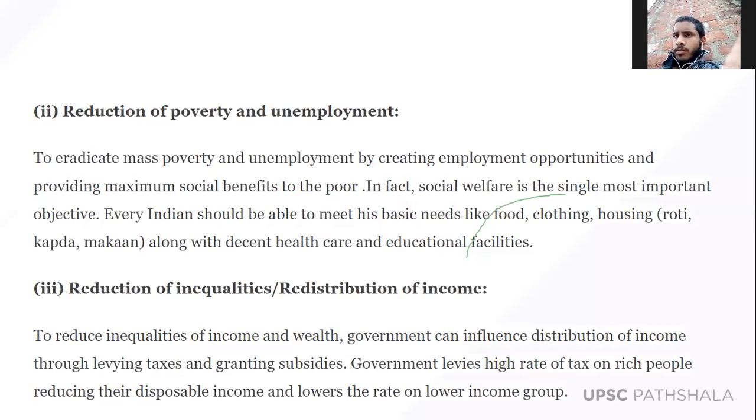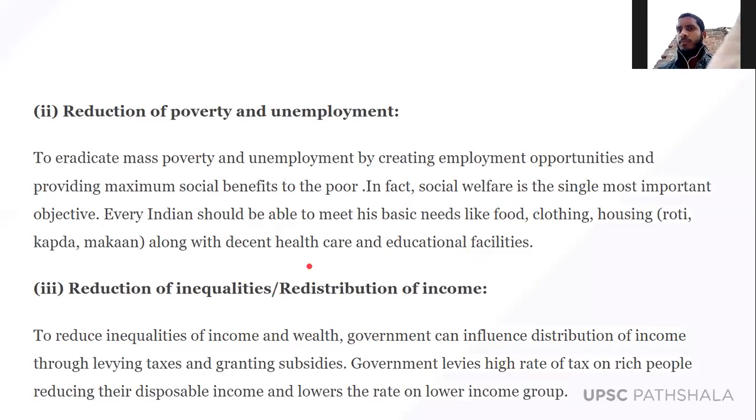And we know that in India we have mass poverty and unemployment, so the budget works by creating employment opportunities and providing maximum social benefits to the poor. In fact, social welfare is the single most important objective of the government budget. Every Indian should be able to meet his basic needs like food, clothing, housing, along with decent health care and educational facilities. So this is the second objective of the government budget.